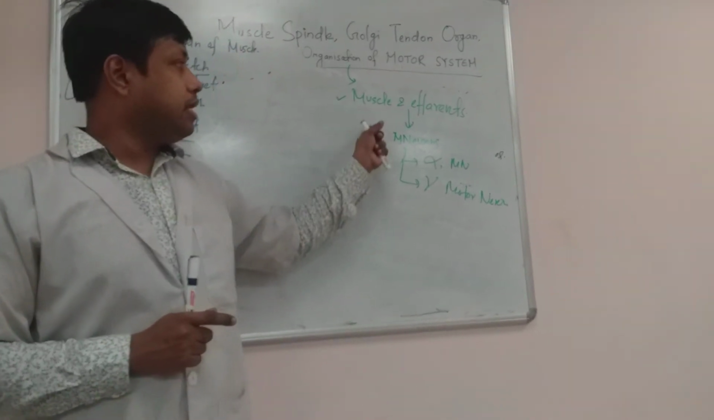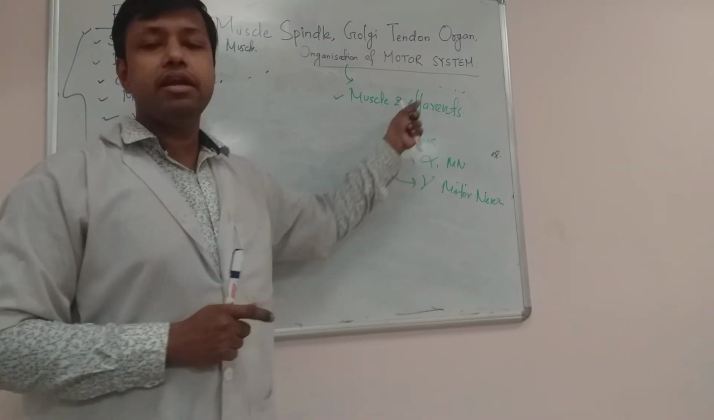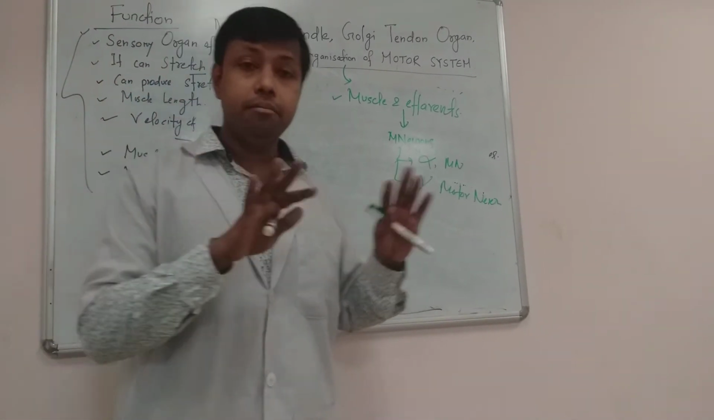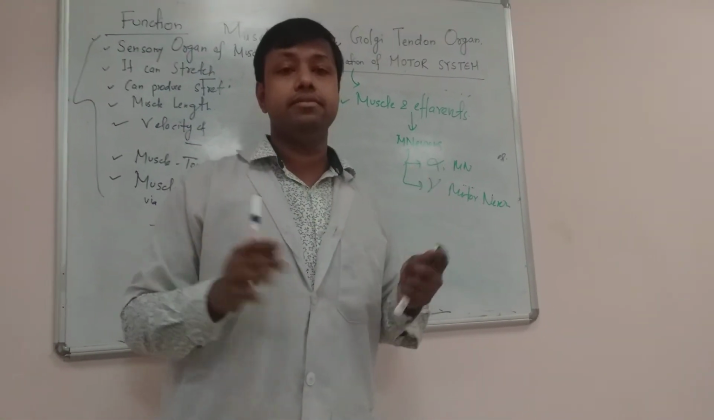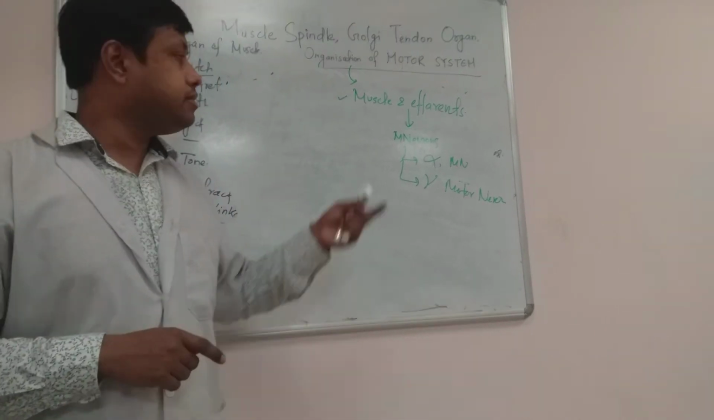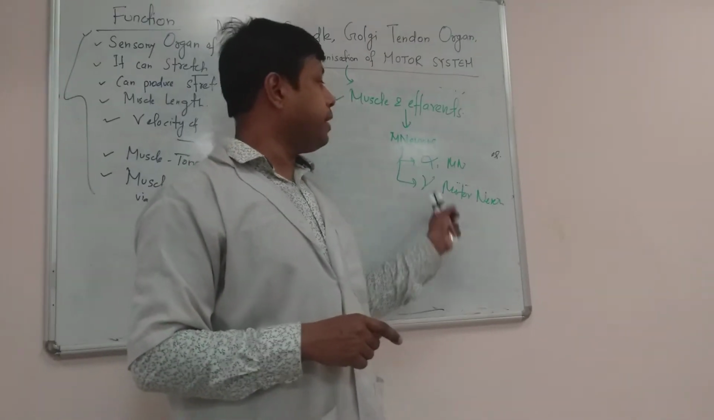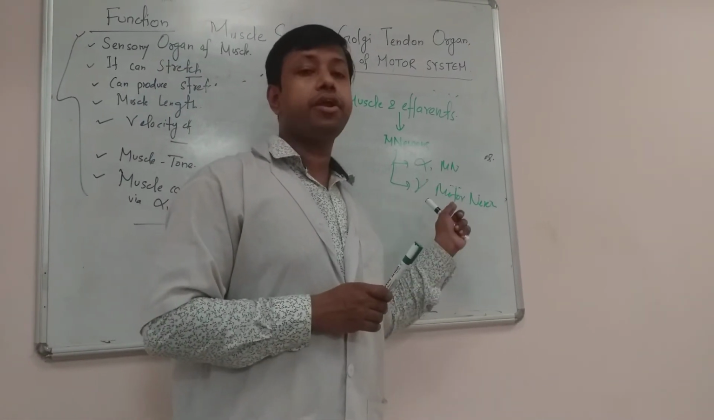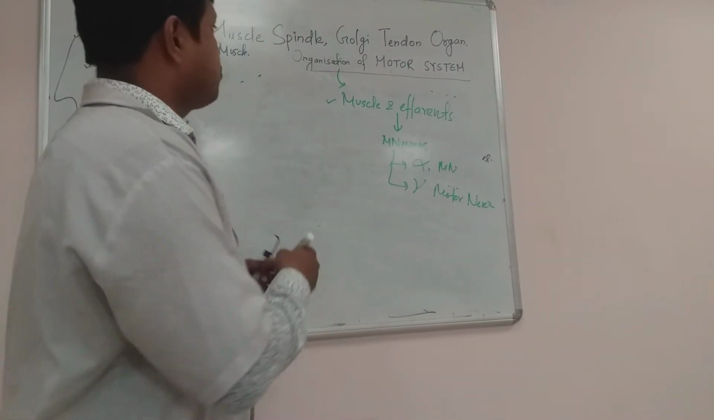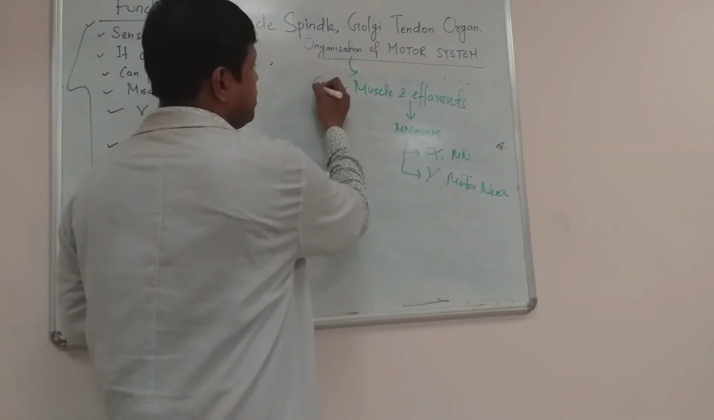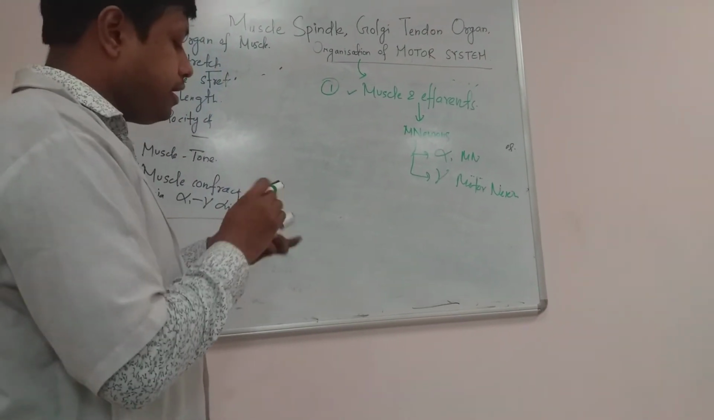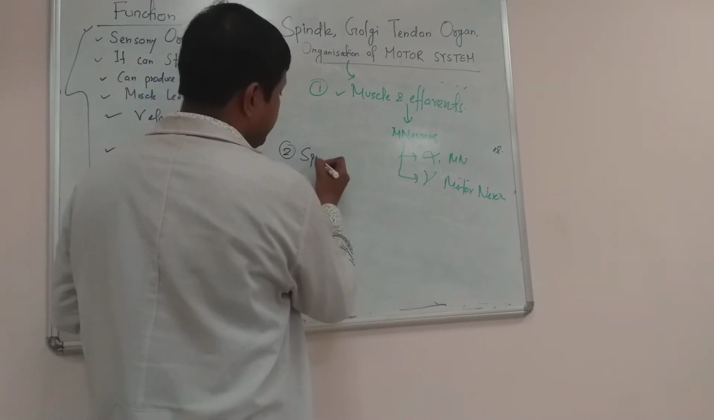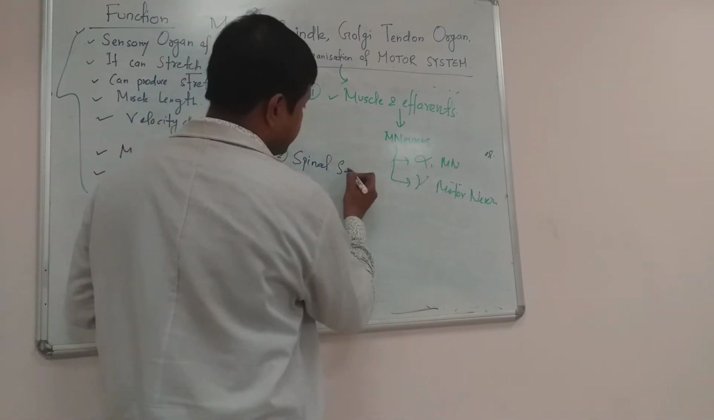Okay. So both muscle and the efferents, that is, motor neurons, are responsible for muscle contraction. If there is a lesion of the motor neurons, there is paralysis. Okay. So in various conditions, when there is motor neuron damage, there will be muscle paralysis, because motor neuron is very important for muscle contraction. Okay, so number one in the organization of the motor system is muscle and its efferents. Number two is spinal cord, spinal segmental circuit.